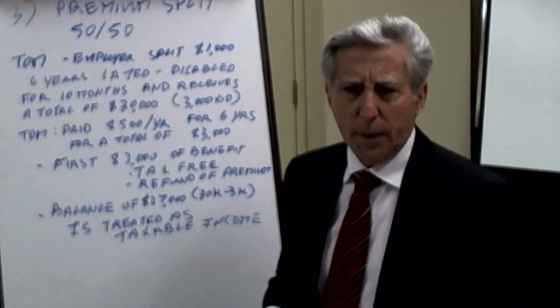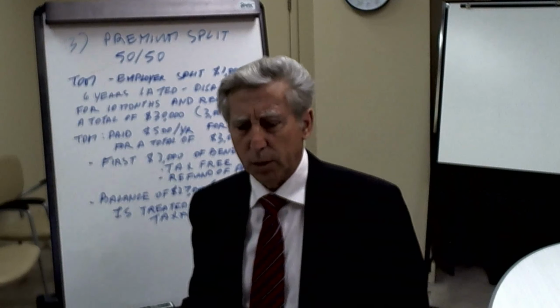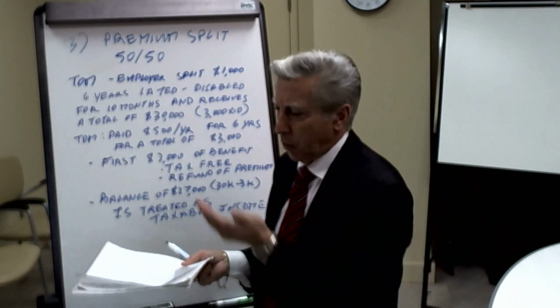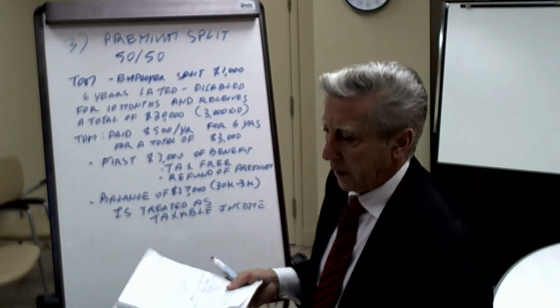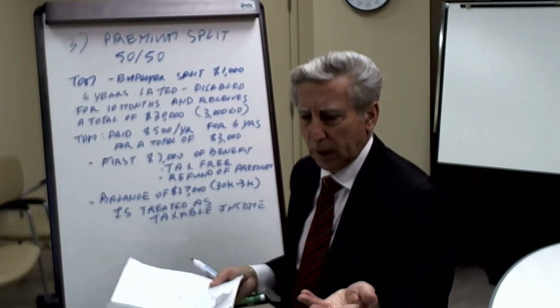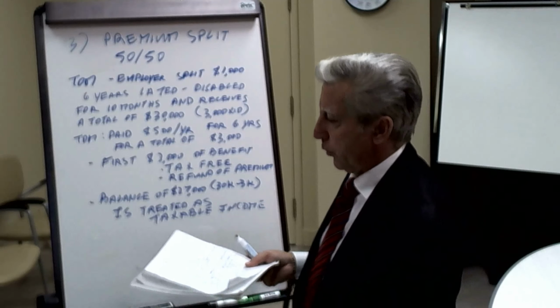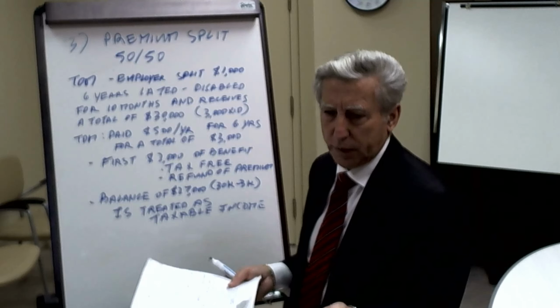Now, most of the time when it comes to group insurance, the employer pays half the premium and the employee pays half the premium. So we were talking about the first one, where we said that the employer pays the whole premium, and in that case it's going to be taxable. Then we said, well, what if the employee pays the whole premium? How's that going to be treated?